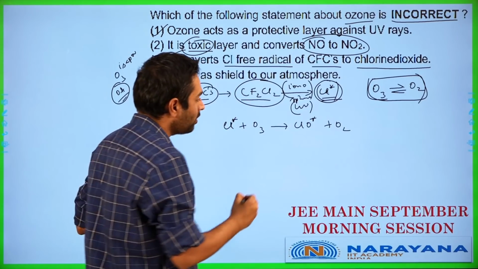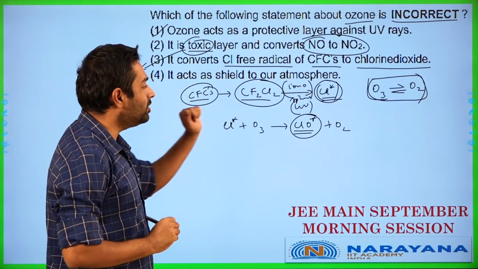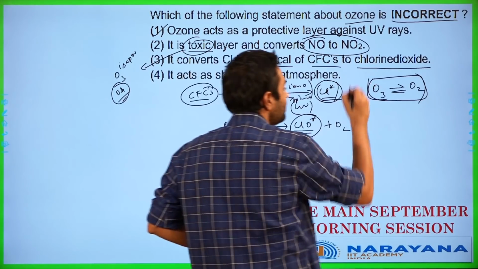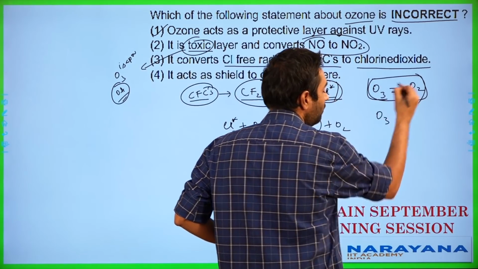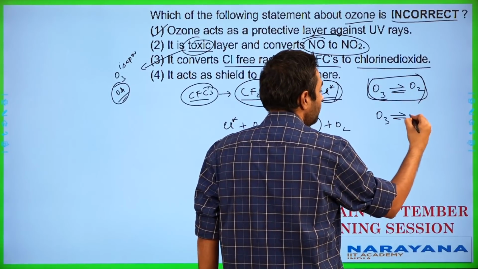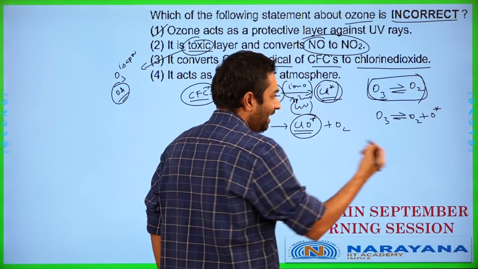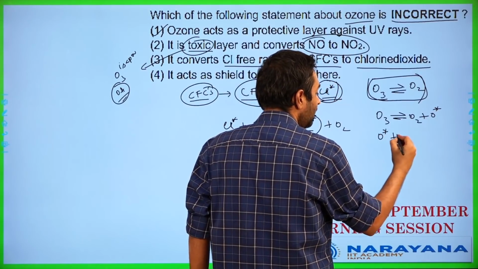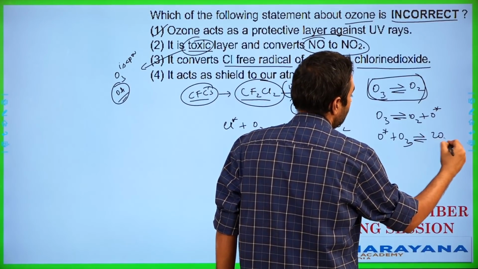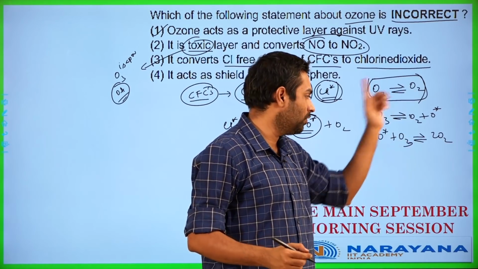This chlorine monoxide free radical which is going to be formed over here is going to be causing major trouble. Why does it cause major trouble? The major trouble reason is because of this. Ozone, when it is in equilibrium with oxygen, one of the steps of the equilibrium is ozone gives O2 plus nascent oxygen. That nascent oxygen will then go and react with more ozone to generate 2 more O2. This is the equilibrium which is going to be maintained in the upper atmosphere.